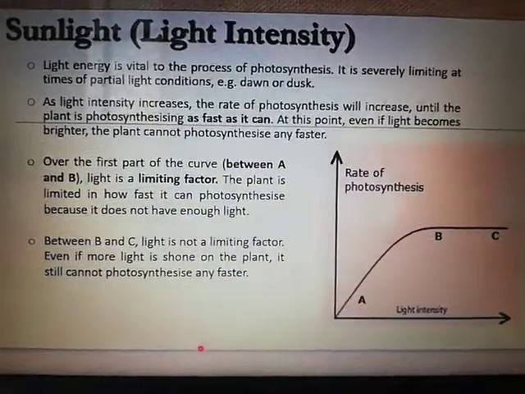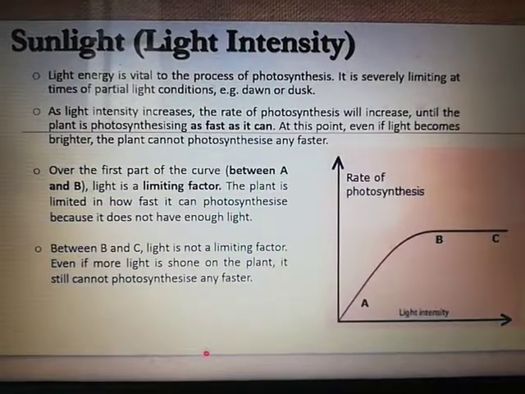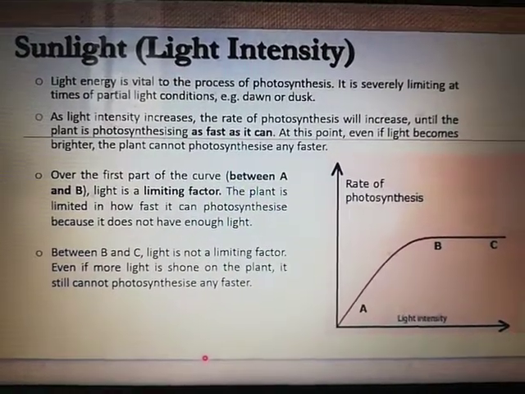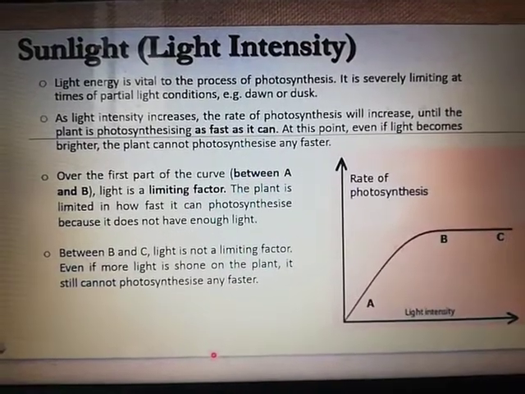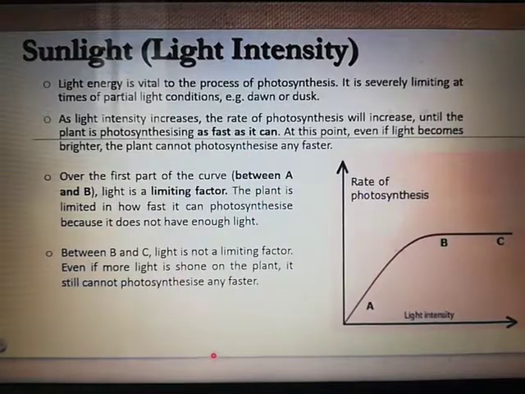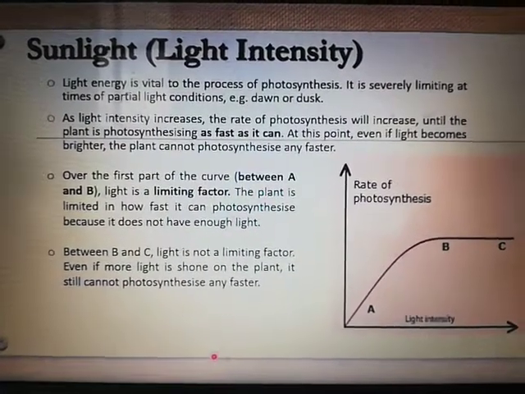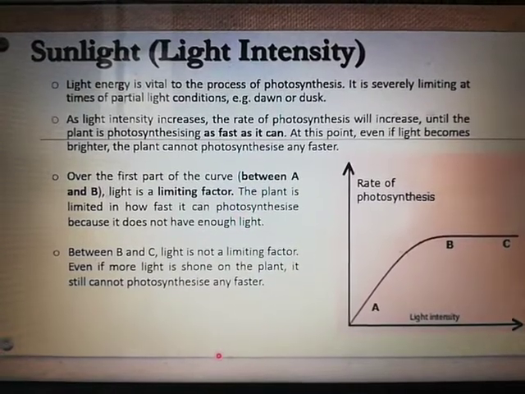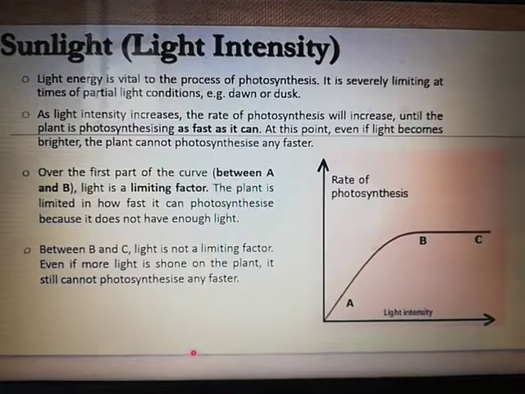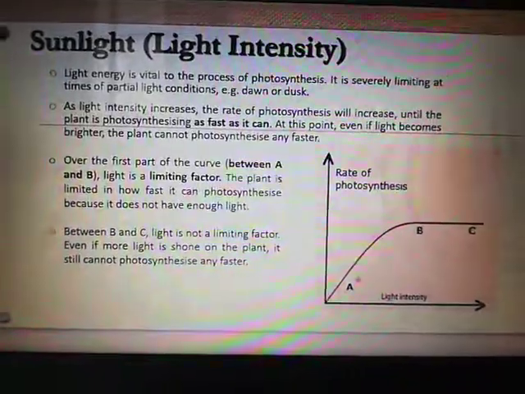Again, this is the graph. Light energy is vital to the process of photosynthesis. It is severely limiting at times of partial light conditions, for example, during dawn or dusk. As you know, as light intensity increases, the rate of photosynthesis will increase until the plant is photosynthesizing as fast as it can. At this point, even if light becomes brighter, the plant cannot photosynthesize any faster. That's why it becomes constant.